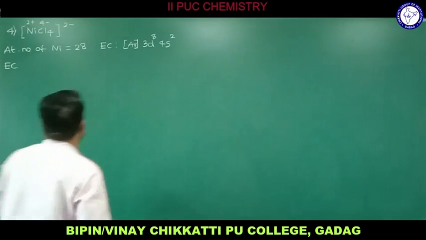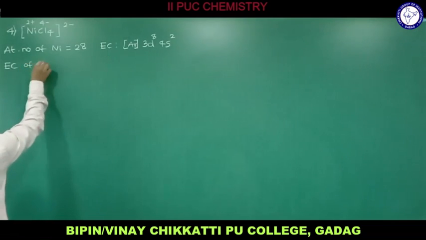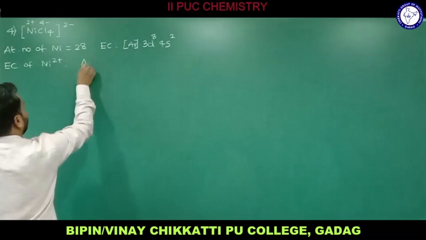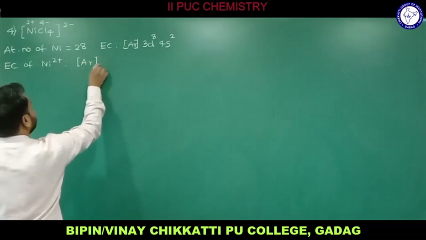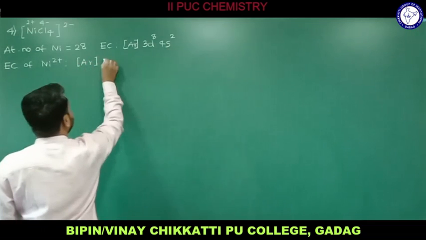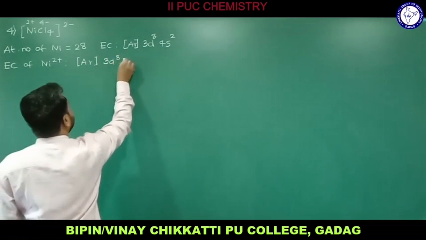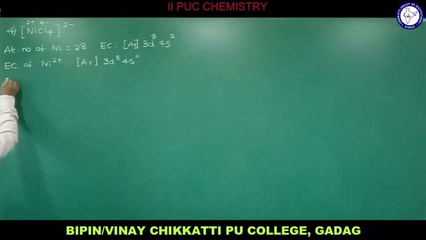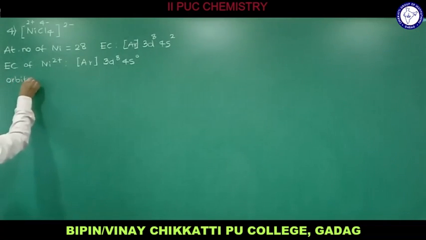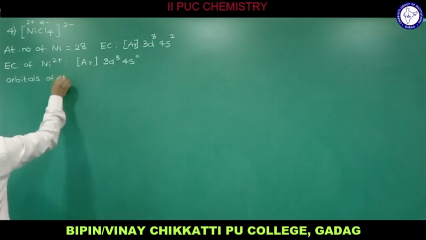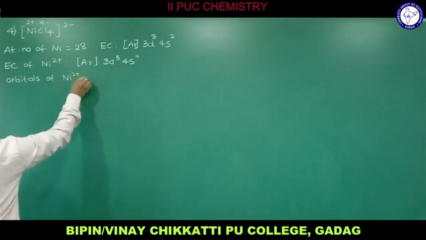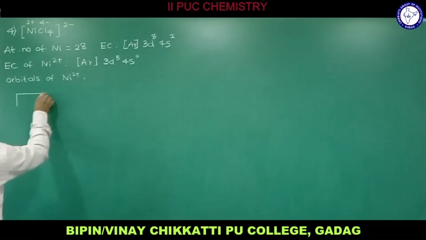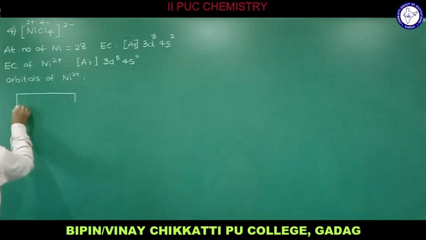Therefore the electronic configuration of Ni2 plus will be argon 3d8 4s0, as 2 electrons are lost from the valence shell. Let me write the orbitals of Ni2 plus, 3d8. Now I need to consider the d atomic orbitals.